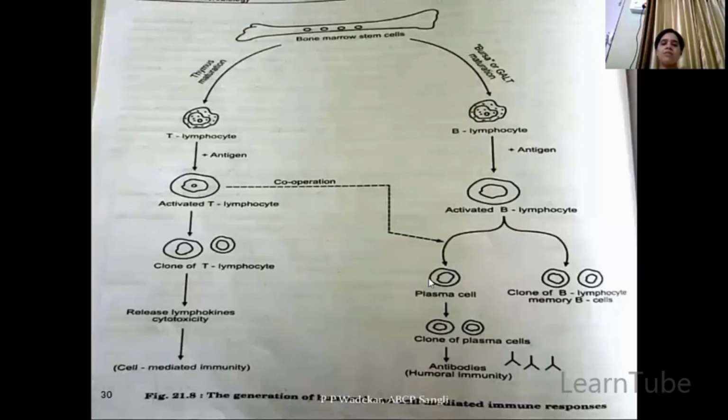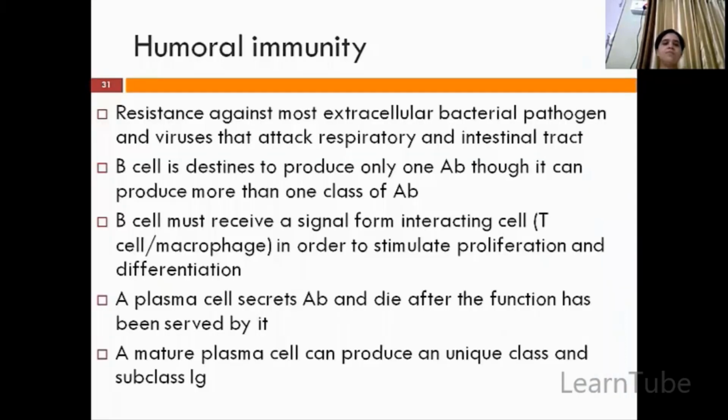The plasma cells will form clones and produce antibodies, which is responsible for humoral immunity. The clones of B lymphocytes are known as memory B cells, and they remain stored in the memory of the host. On second exposure, these memory cells will produce antibodies and kill the pathogens.